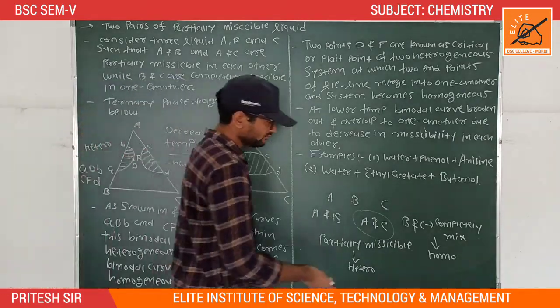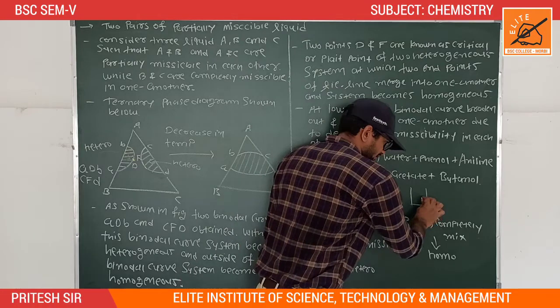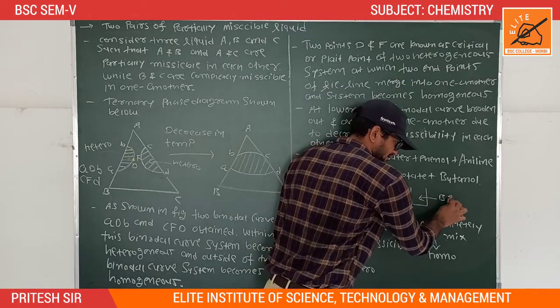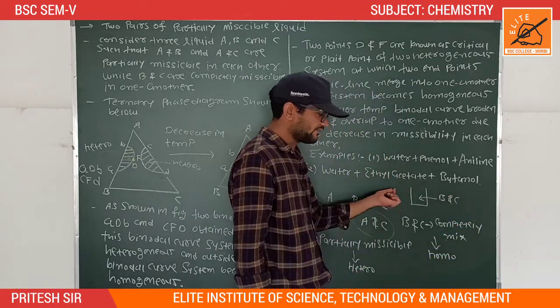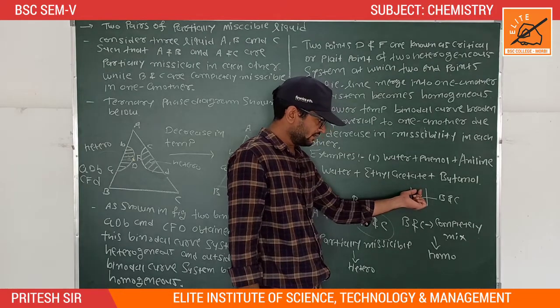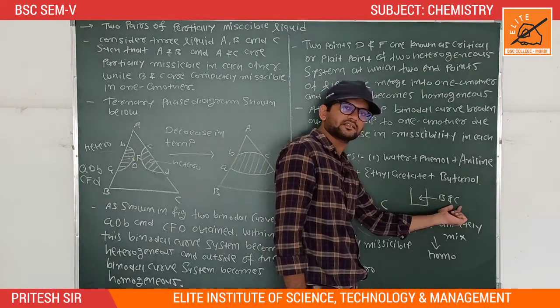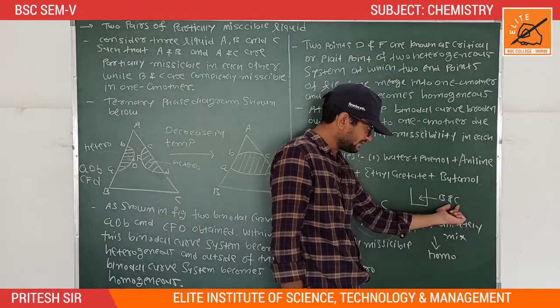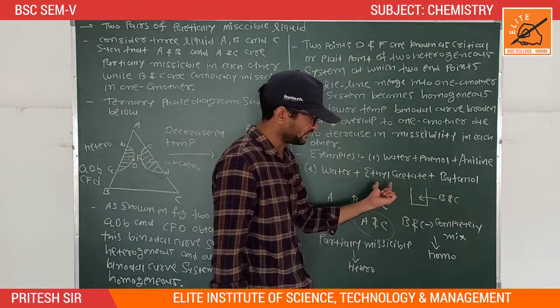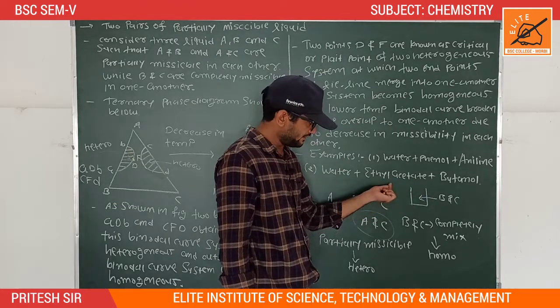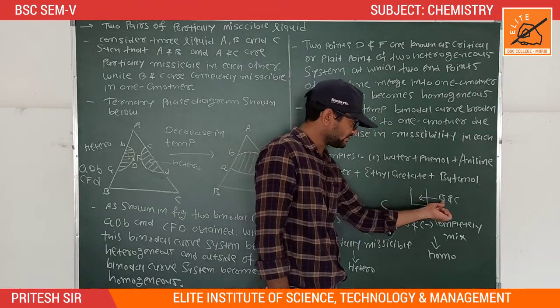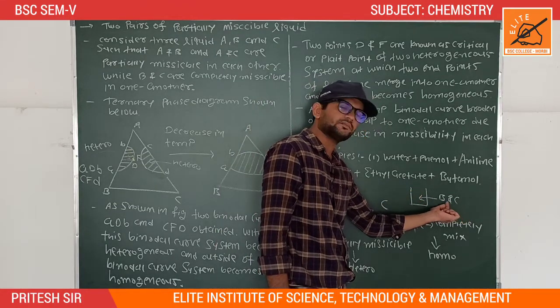Suppose in a beaker B and C are partially miscible. At that time we add some amount of A, then the system's miscibility of B and C increases. It means the miscibility power of B and C increases and the tie line becomes shorter. By adding a large amount of A, these two components B and C become homogeneous.